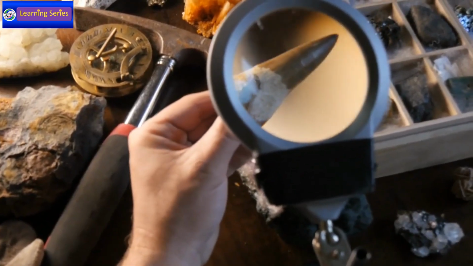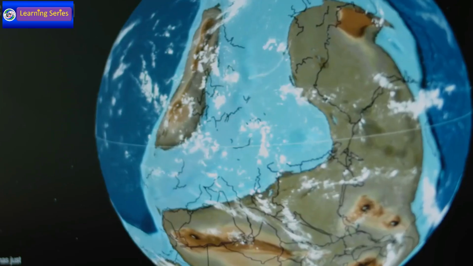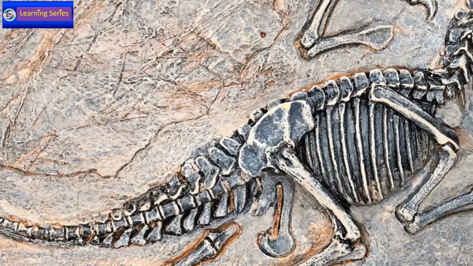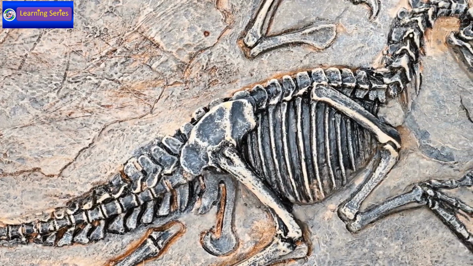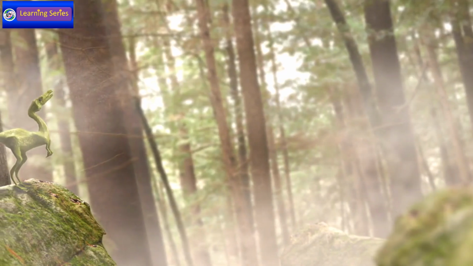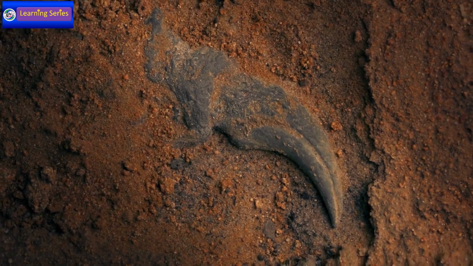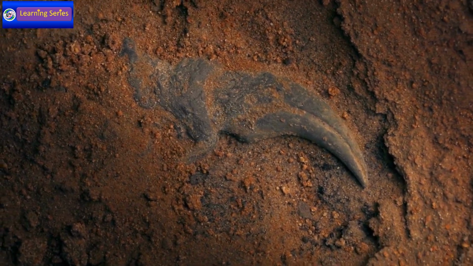Important time periods in dinosaur history. Triassic period, about 230 to 201 million years ago. The first dinosaurs appeared during the Triassic period. Early dinosaurs were relatively small and not as diverse. They evolved from earlier reptiles called archosaurs.